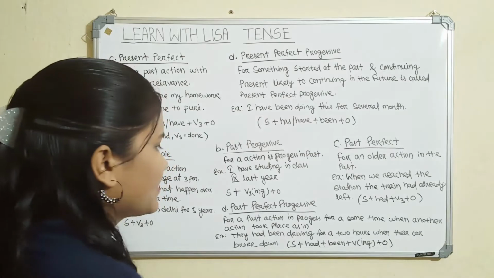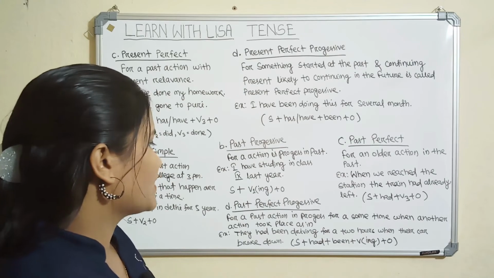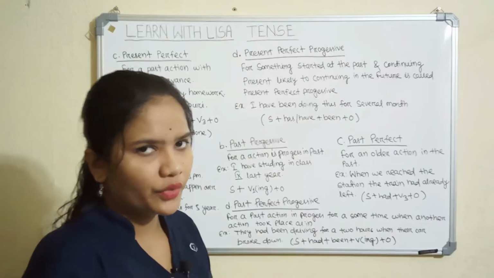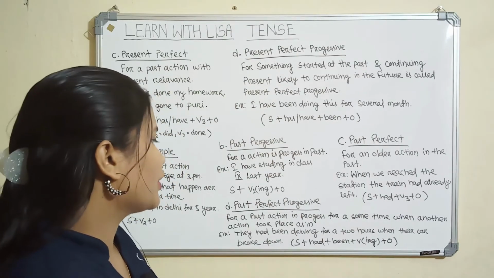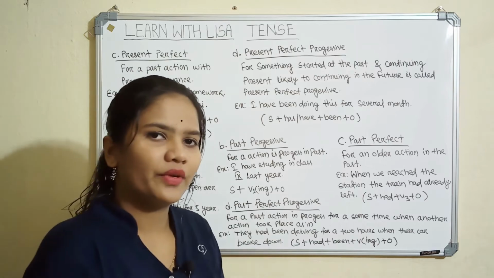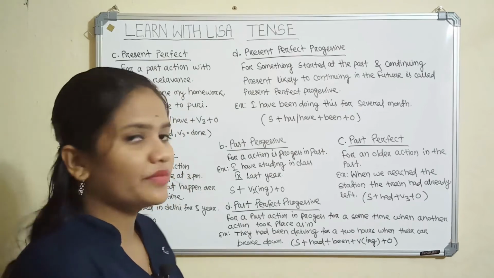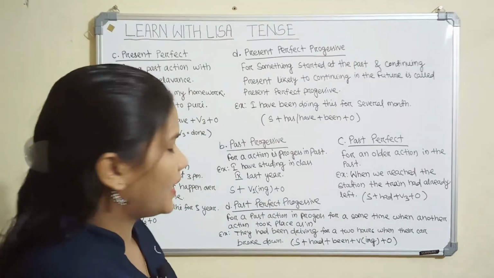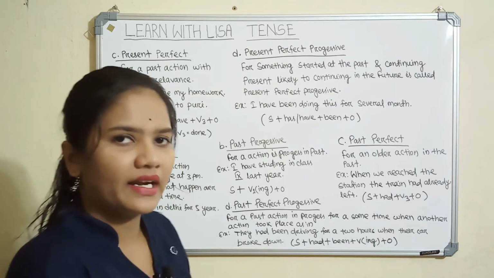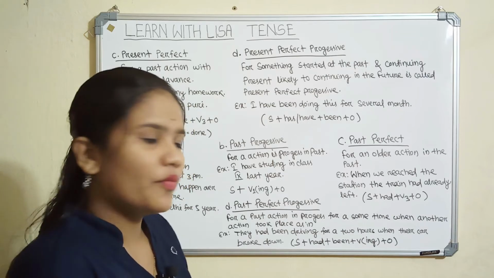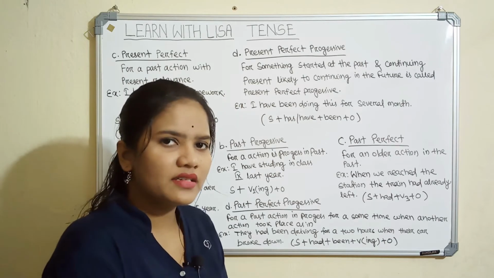Then we will discuss past perfect progressive tense. It is the fourth form of the past tense. It is for a past action in progress for some time when another action took place. Example: They had been driving for 2 hours when the car broke down. It means one person was driving the car, and at that time the car was already broken. That is called past perfect progressive tense. The form is subject plus had plus been plus verb with ing plus object.